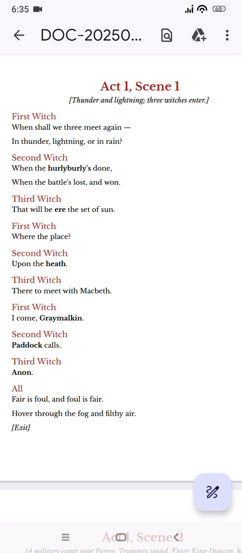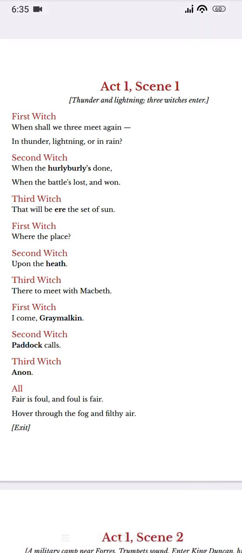Thunder and lightning, three witches enter. So, sometimes a direct question is being asked: where does the scene take place? Explain about the atmosphere. So, you should know that it's taking place in a lonely heath amidst thunder and lightning, and three witches are here.